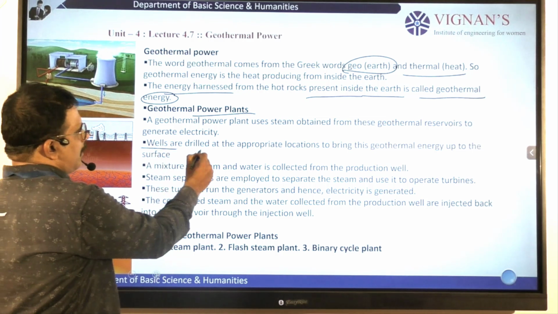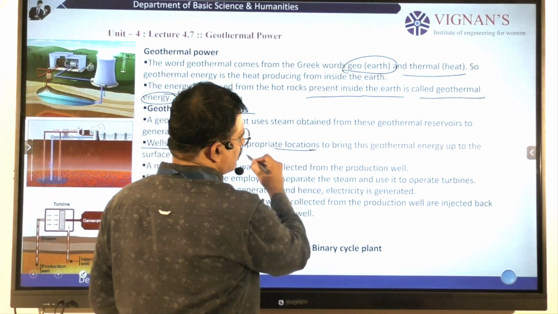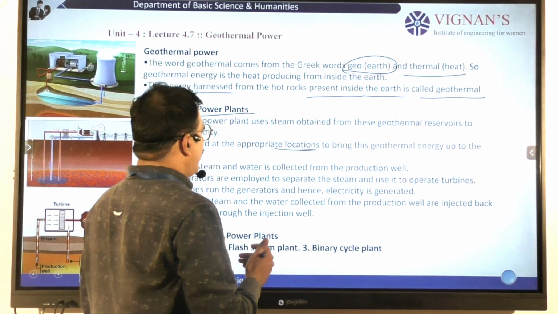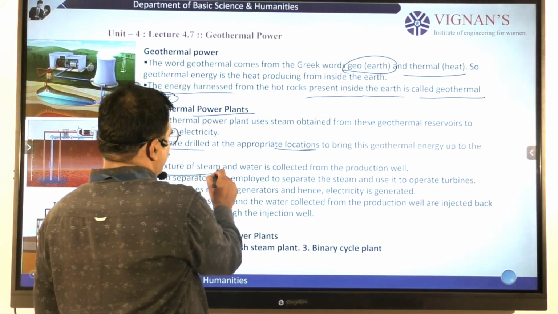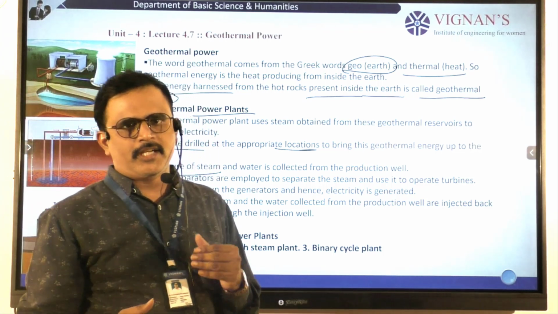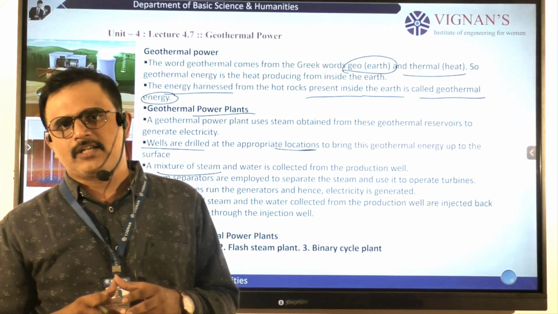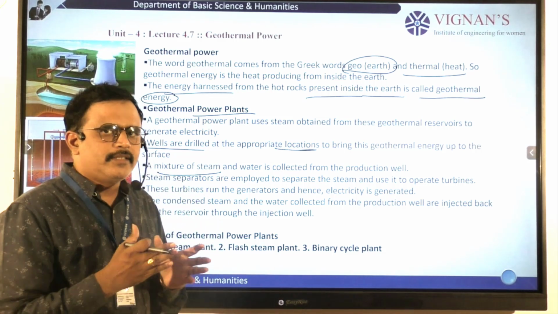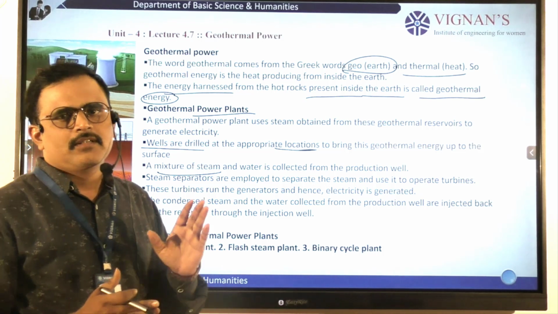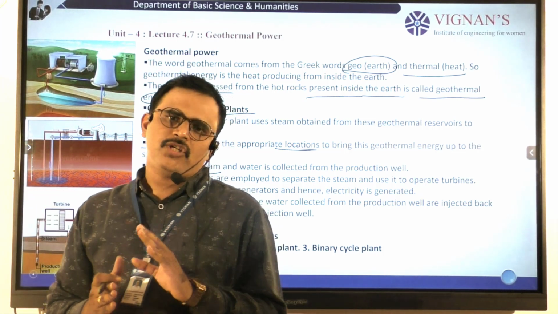Wells are drilled at appropriate locations, where we get this energy from the earth, and the mixture of steam and water is collected at the production well. Initially a well is drilled at the exact location, and that well is known as the production well, where we get water as well as steam.